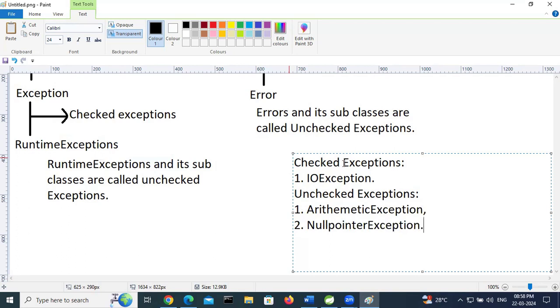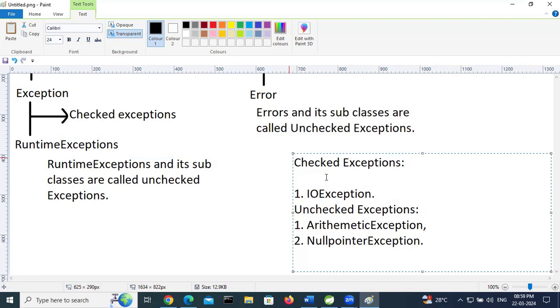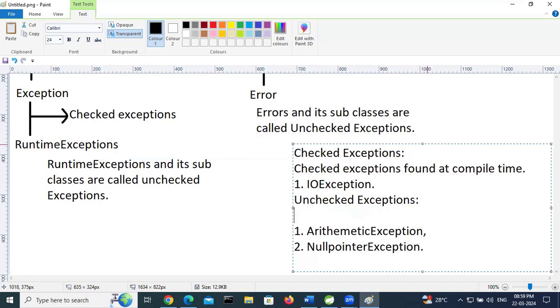Here, checked exceptions and unchecked exceptions. What is a checked exception? The definition is that checked exceptions are found at compile time. I will give a live example also. Unchecked exceptions are found at runtime.